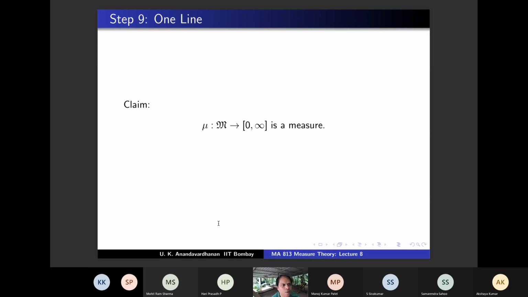Right? Mu we have defined on the power set, no? On any subset of X, mu is defined. The only problem is we may not be able to show additivity there. Now we are claiming that on M you have additivity. That's all that you need, right? On disjoint unions you have additivity.